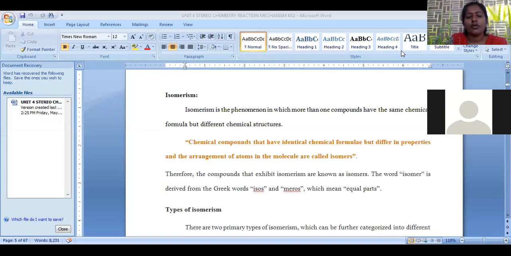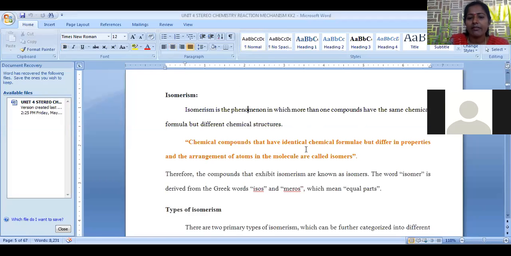In this session, we are going to discuss isomerism. Again, it is a topic from stereochemistry and reaction mechanism. So first, what is meant by isomerism? Isomerism is the phenomenon where one compound has the same chemical formula but different chemical structure. The formula of the compound remains the same, but the chemical structure varies. That type of phenomenon is called isomerism.